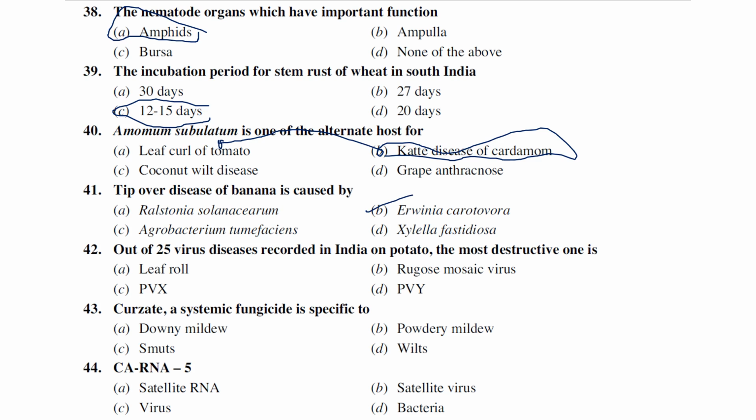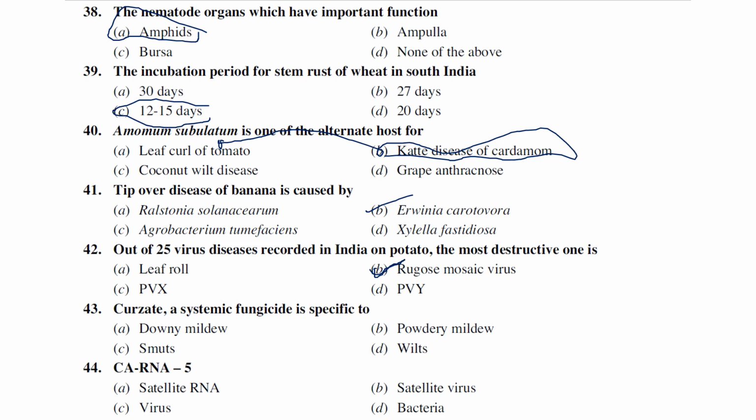Out of 25 viral diseases recorded in India on potato, which of the following is the most destructive disease of potato? Leaf roll virus, rugose mosaic virus, potato virus X, potato virus Y. Before, it was potato virus X and potato virus Y. Now in recent days, rugose mosaic virus has evolved as causing huge losses on potato. So the answer is rugose mosaic virus.